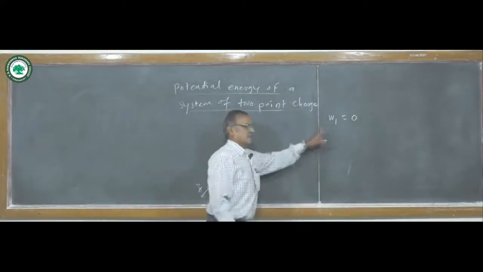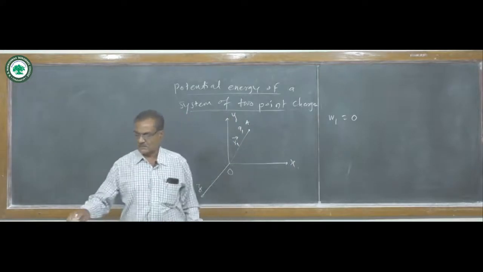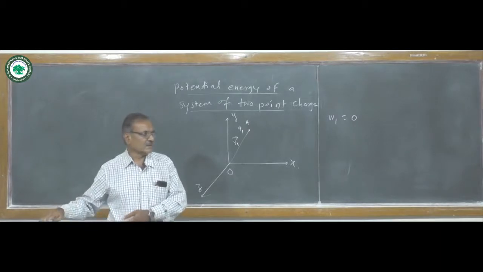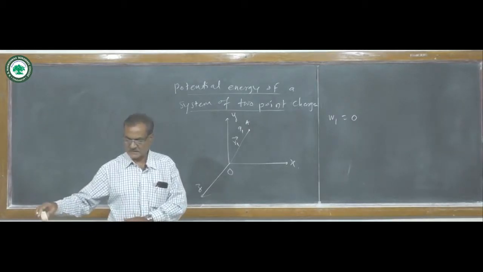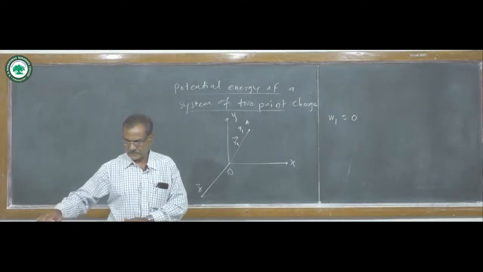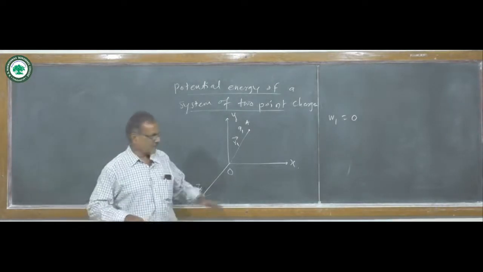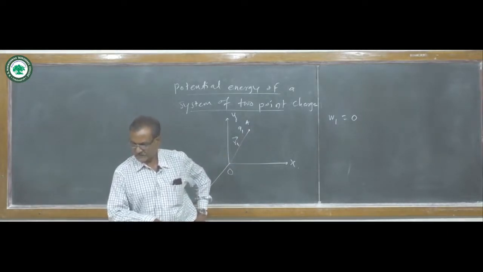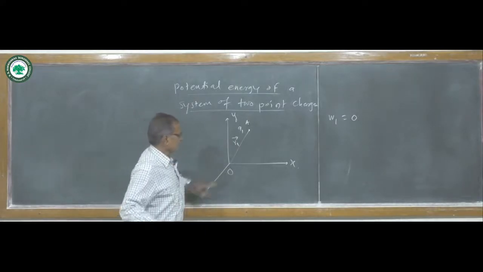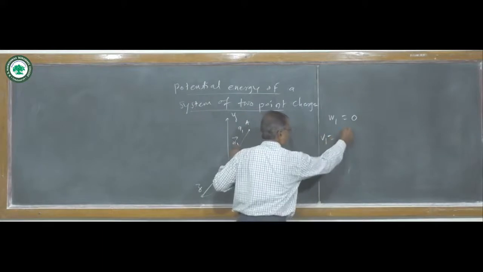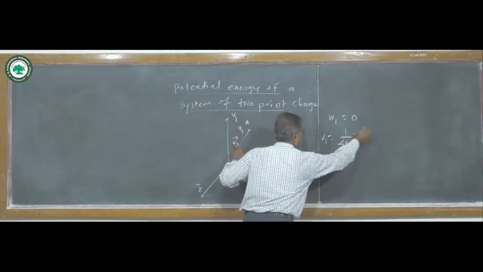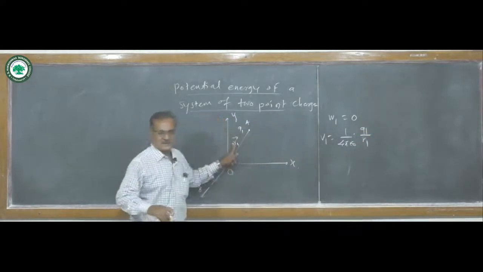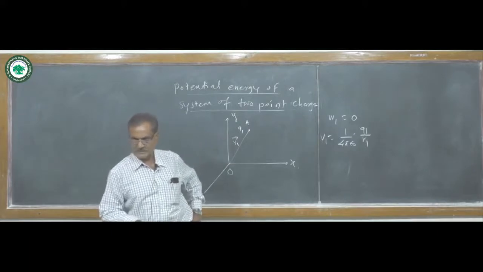This work done is 0 because initially there are no charges present in the system. The charge Q1 produces a potential in space given by potential V1 equals 1 upon 4 pi epsilon naught into charge Q1 by distance R1 from the origin.